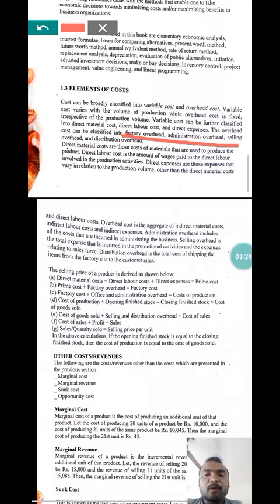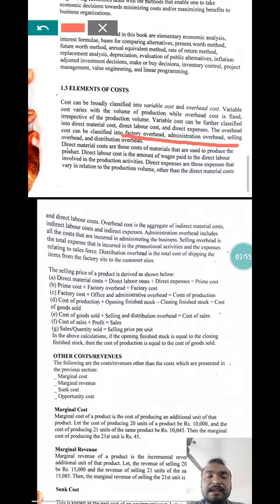Direct material cost is the cost of the materials used in the product. Direct labor cost is the amount of wages paid to the direct labor involved in the production activity. Direct expenses are those expenses that relate directly to production value, other than the direct material cost. Direct material cost, direct labor cost, and direct expenses are aggregated.